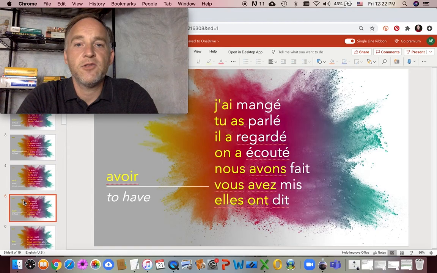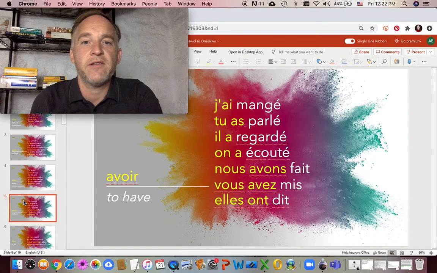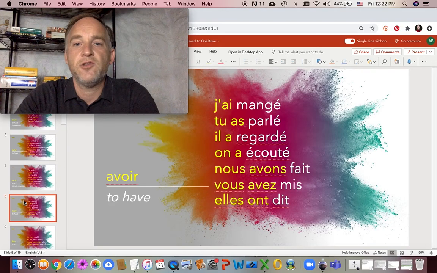And you could also take the have out of the English translation and simply say, I ate, you spoke, he looked, we listened, we did, you put, and they said. So in French, we will use this formation with avoir, which is known as the passé composé, to express the simple past tense in English oftentimes.